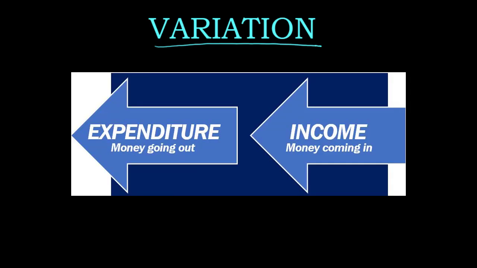Let's take this example. For instance, your income and then your expenditure. We realize that these quantities are related in such a way that when your income changes, it is going to affect your expenditure. So that when you get more money, you're probably going to purchase more goods.